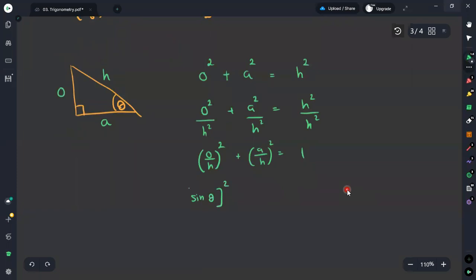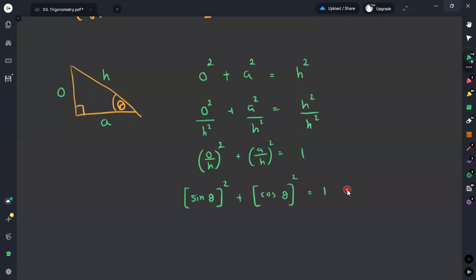And here I have to consider its square term. Then A divided by H is the adjacent side divided by the hypotenuse, which equals cosine theta, and now I am taking its square term.